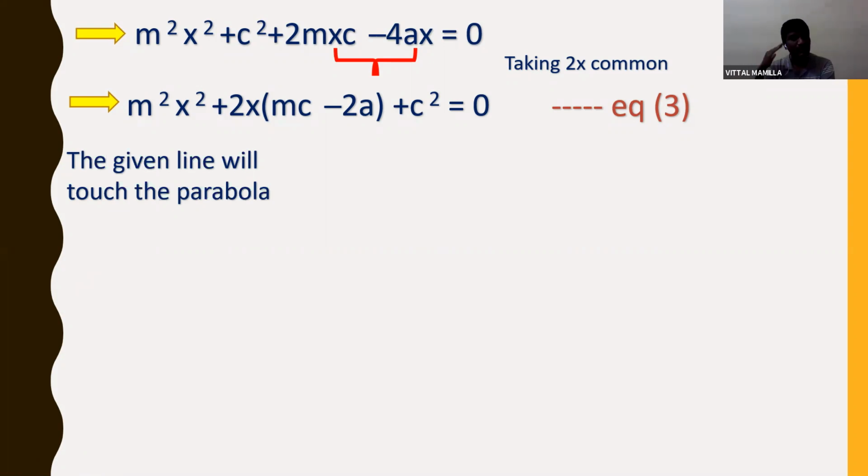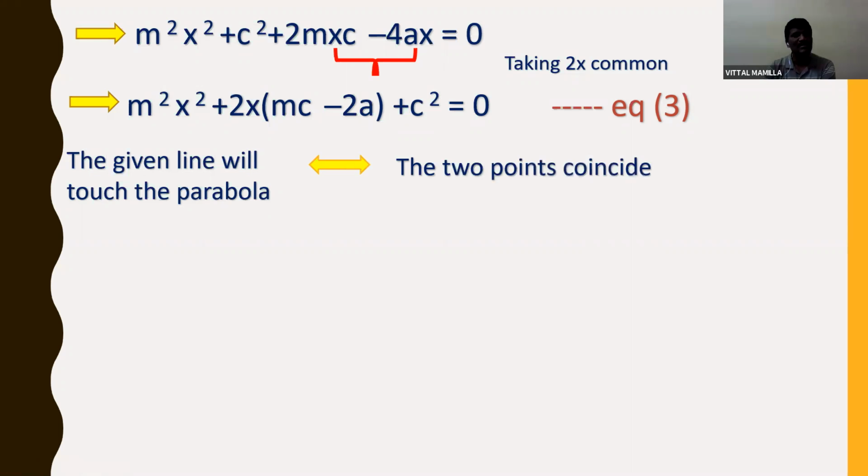What is the discriminant? b square minus 4ac is equal to 0. So let us compare this. While comparing the given equation 3 with ax square plus bx plus c is equal to 0, I'll get the a value as m square, the b value as 2 into (mc minus 2a), and the c value as c square. So here the condition is the given line will touch the parabola.